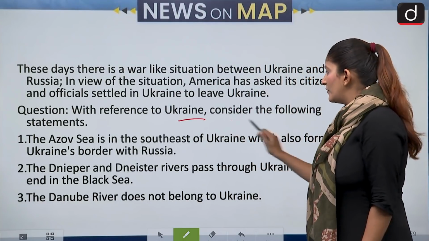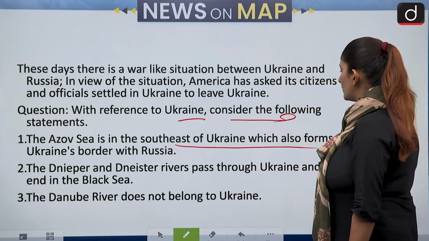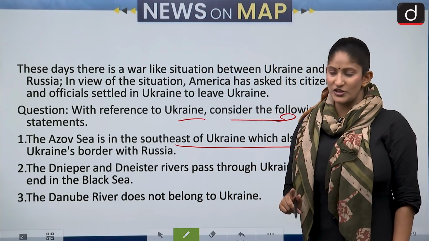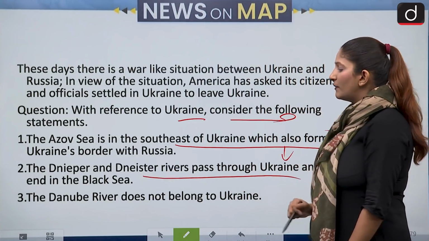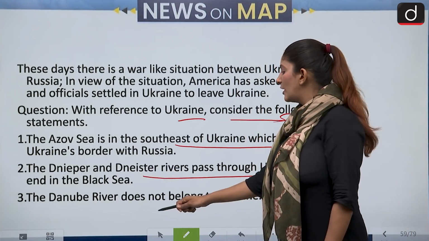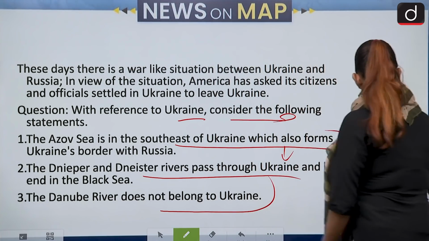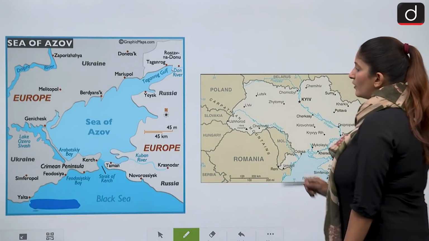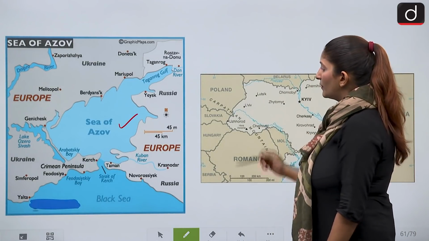Let's talk about Ukraine. We have to consider the following statements. The Azov Sea is in the southeast of Ukraine, which also forms Ukraine's border with Russia. And the Dnieper and Dniester rivers pass through Ukraine and both end in the Black Sea. And the Danube River does not belong to Ukraine. So now let's see the map first. Now this is the Sea of Azov. And yes, as you can see, it has a border with Ukraine.